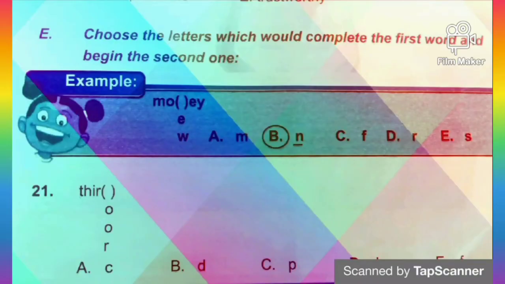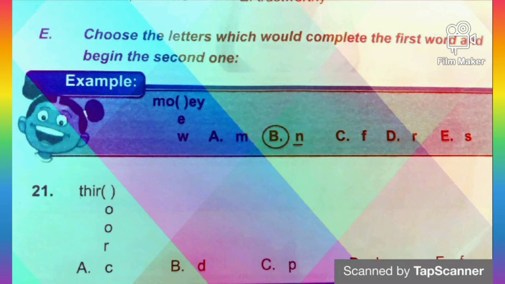Welcome back. Now let's see the instruction. Choose the letters which would complete the first word and begin the second one. This is gonna be very interesting. So we have the example. We have MO-EY. So now we are going to look for the word or the letter that will complete that first word and complete the second, which is -EW.